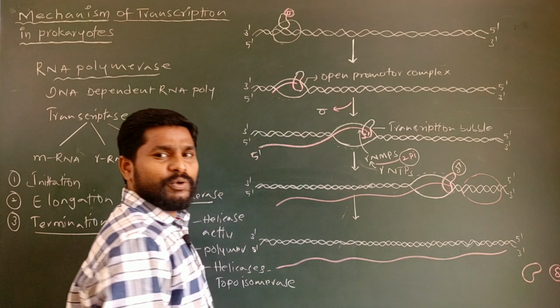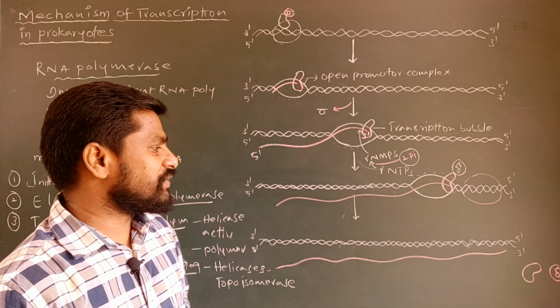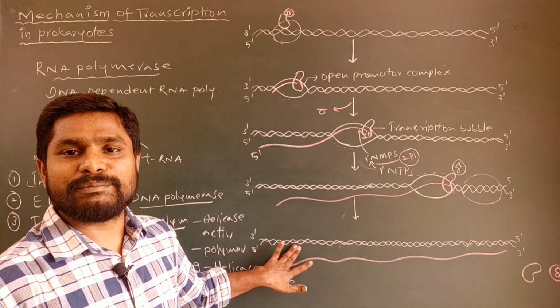Polymerase and Rho proteins also get separated after the end of the termination process.